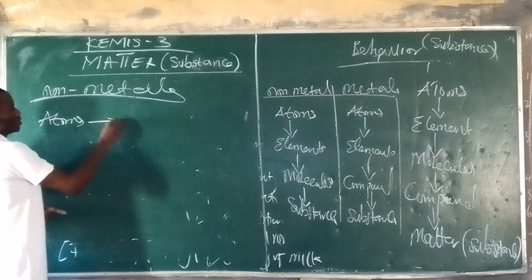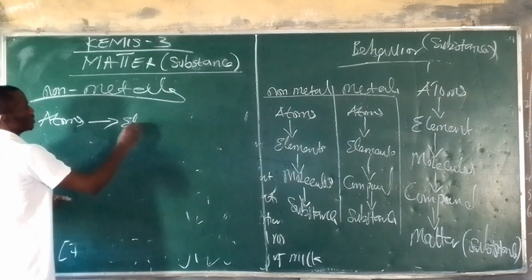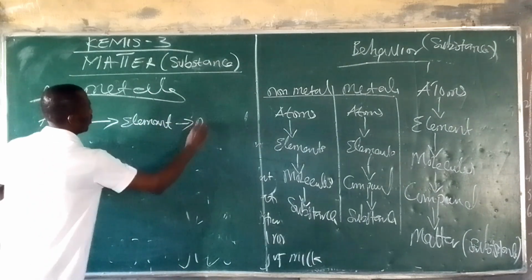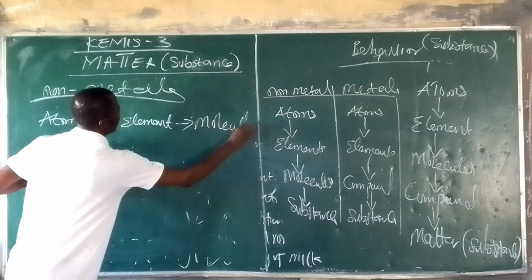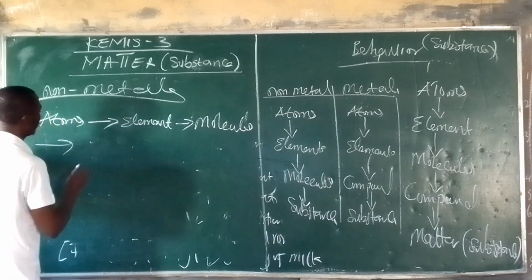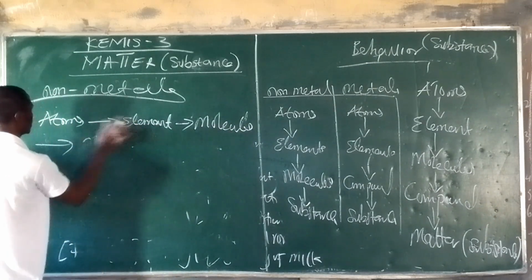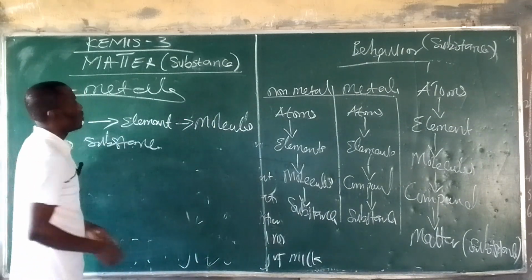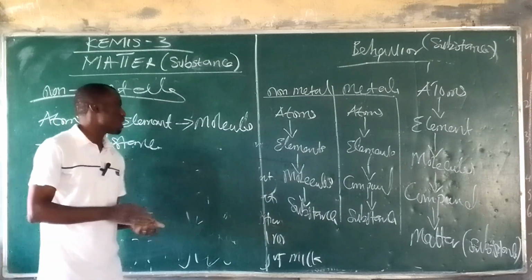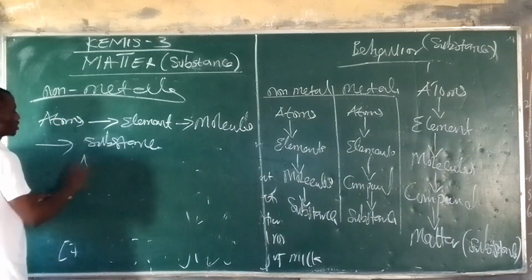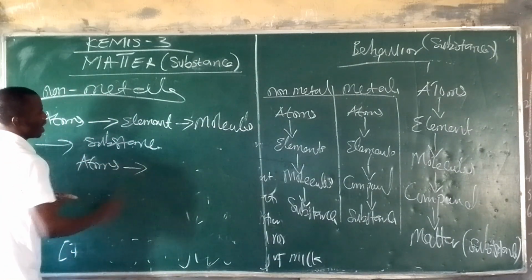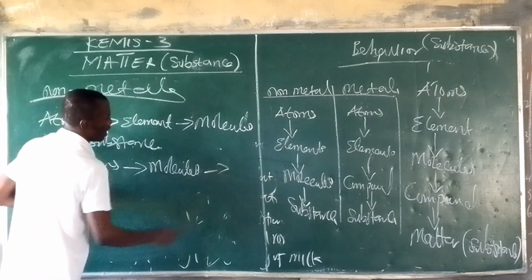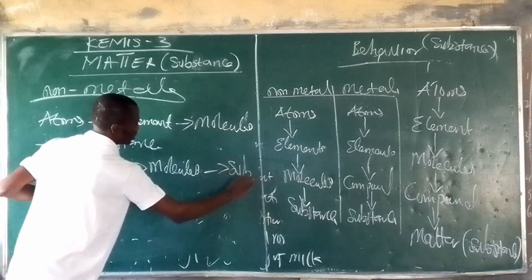We have atoms, and then we have elements, and then we have molecule, and then we have matter or substance. Alright, but in most of the textbooks, and in some of the textbooks, you might have atoms, and then you might have molecules, and then you will have the substance.